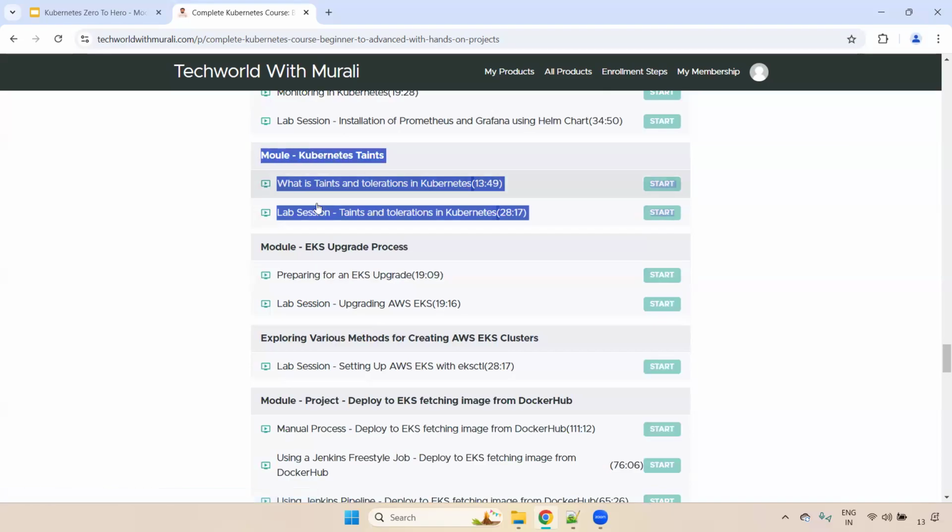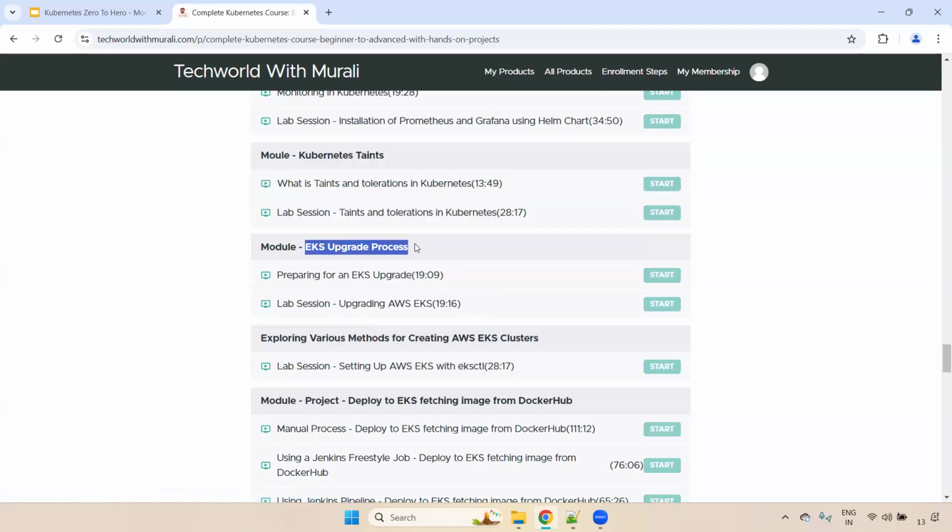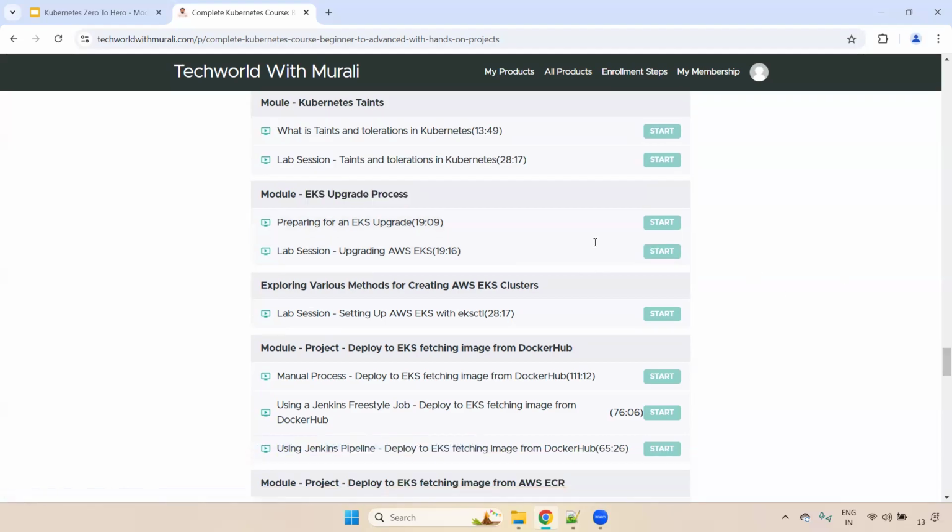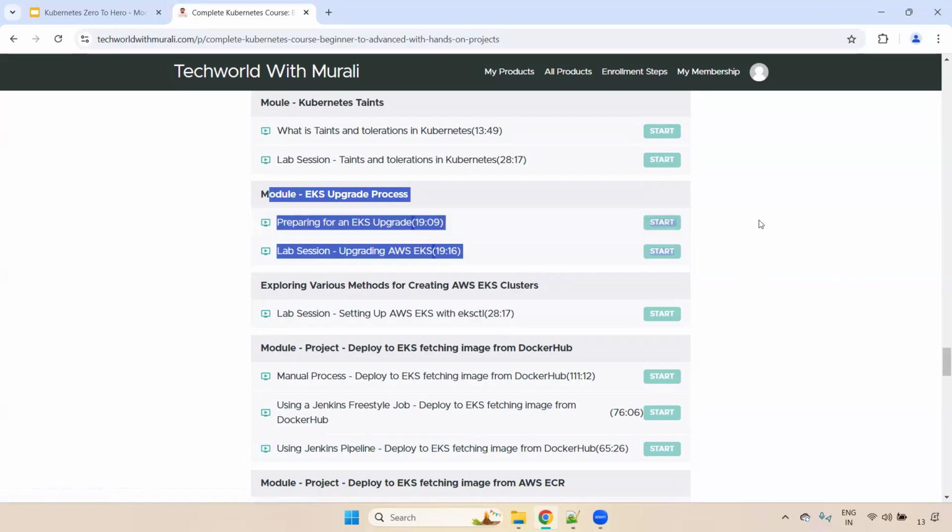Okay, fine. And then EKS upgrade: you should be aware of how you upgrade from one version to another version. What is the process? For that, I have prepared the EKS upgrade part, and I have also done that upgrade on EKS. This is also one of the most important. We can do it in different ways. One is the AWS console. Someone will do it with CloudFormation, someone will do it with Terraform as well.